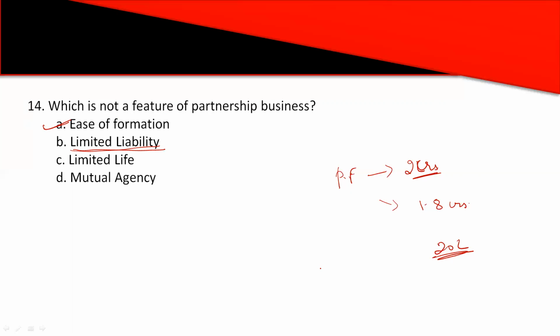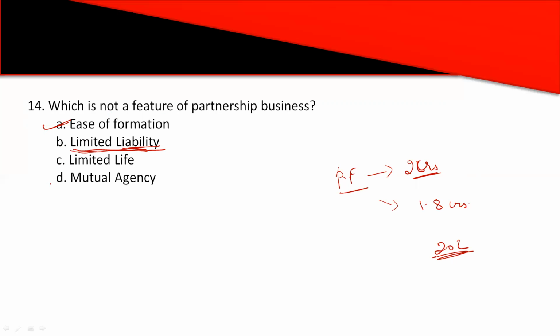Here liability is unlimited. It is not restricted only up to the capital invested by the partners. In case when required, the personal assets of the partners can also be affected. If the firm does not have enough resources, personal assets of the partners will definitely be affected. Whatever deficiency or losses occur, partners have to face by themselves. So they have unlimited liability towards the business. So this is not a feature of a partnership firm.